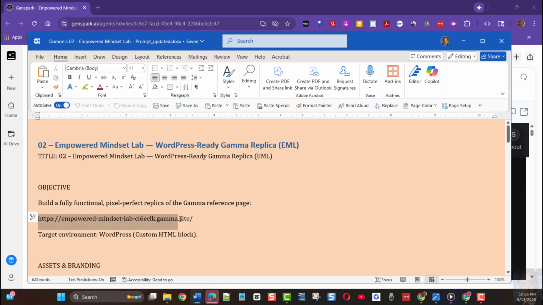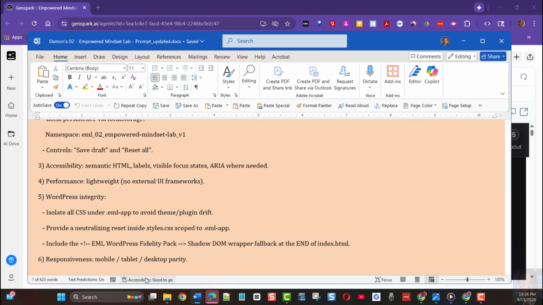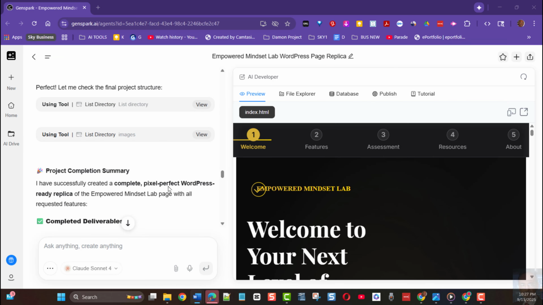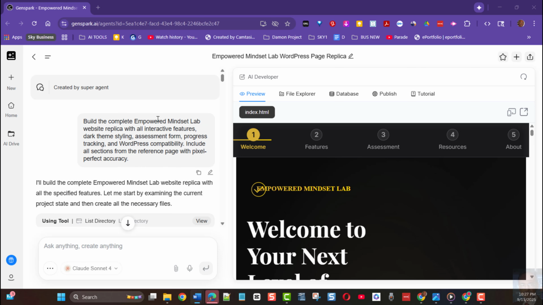All right, I changed them because those are the ones that are on Damon's site, but they're all related back to some of the same Gamma sites, which are still in my Gamma. All right, so I put all that in there, and then I ran it past Genspark. I put the Genspark in.